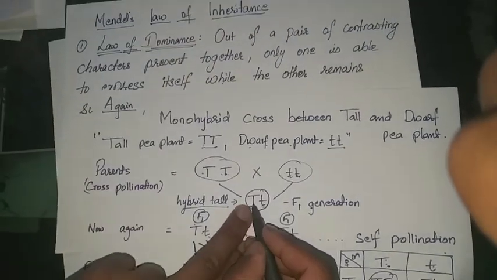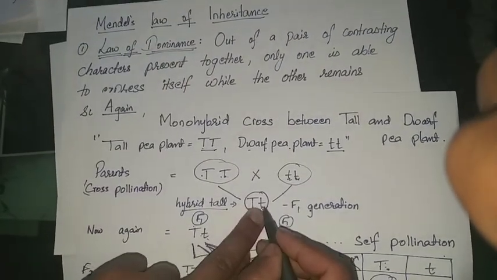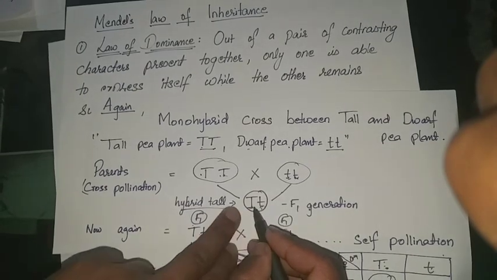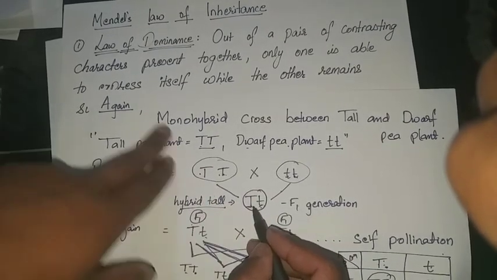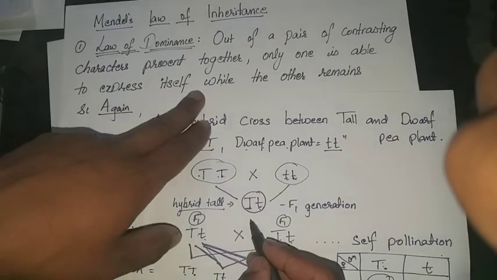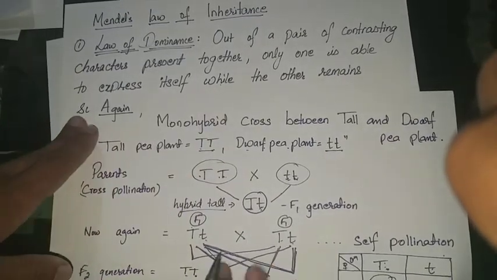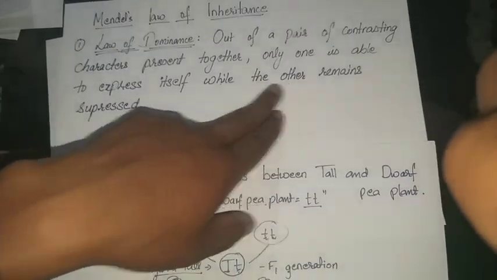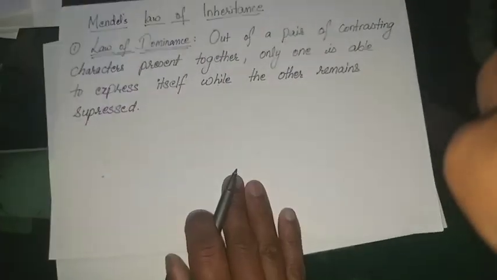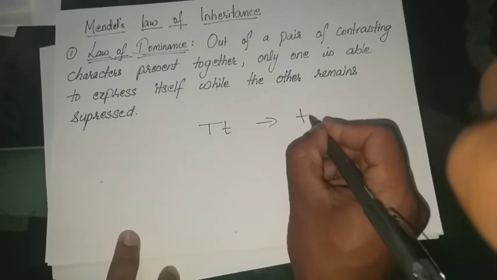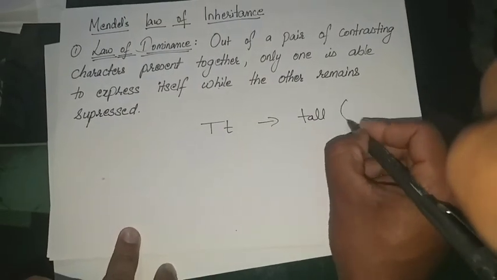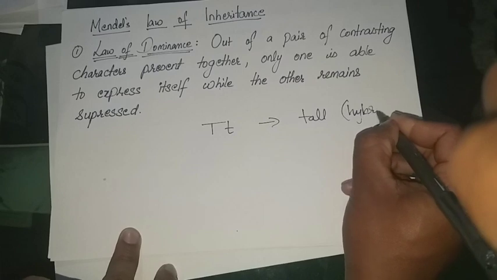That is, capital T is for tall and small t is for dwarf. Out of this pair of contrasting characters, only one is able to express itself while the other remains suppressed. For example, among Tt, we write it as tall, or hybrid tall.